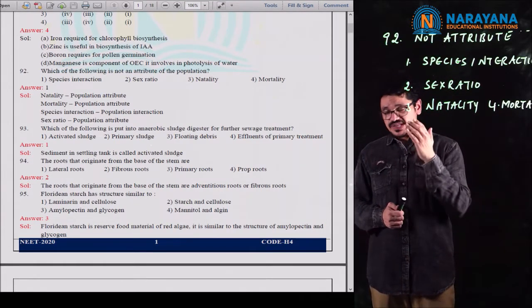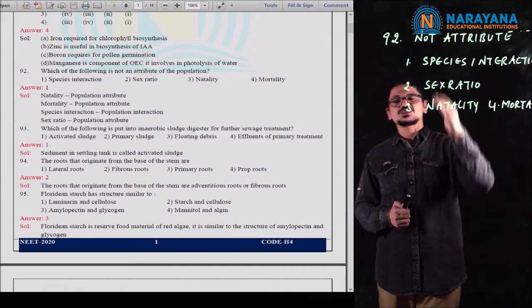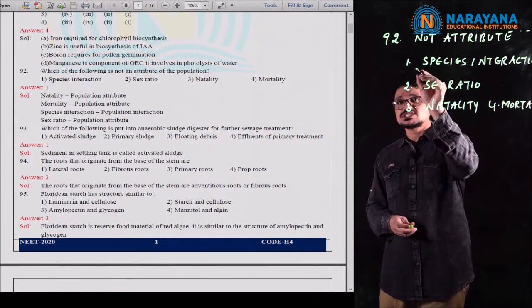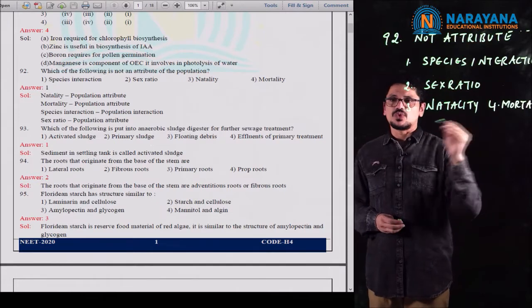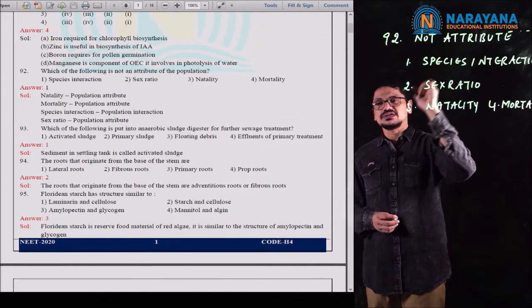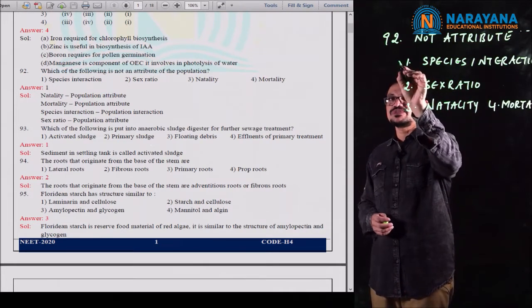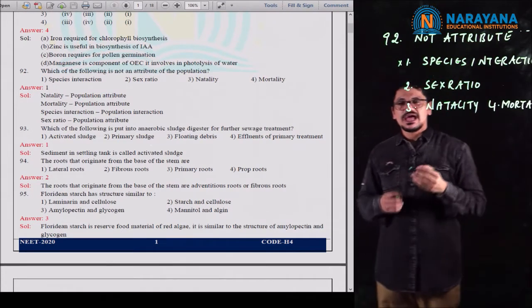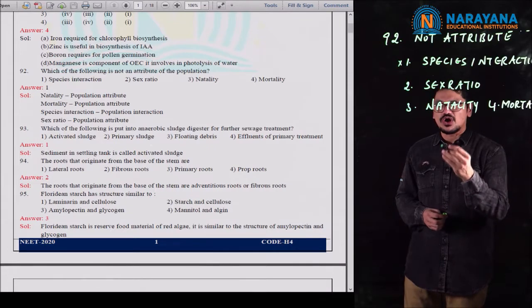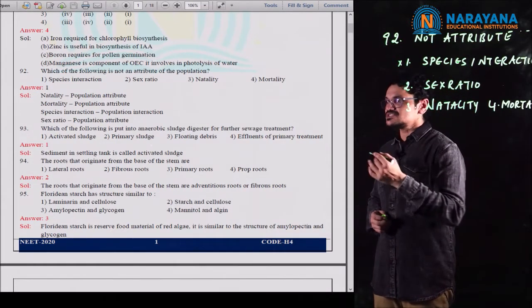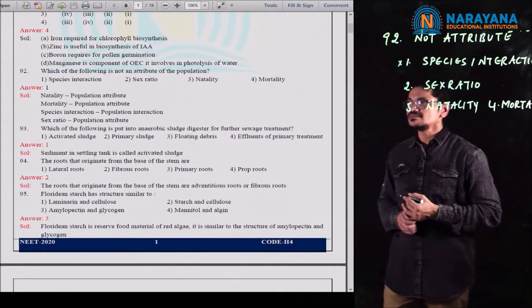Mortality, the death rate, is also an attribute of population. So except the first one, these three come under the attributes of population. So species interaction is not considered as an attribute of population. That's all about the 92nd question. Let us move to the next question.